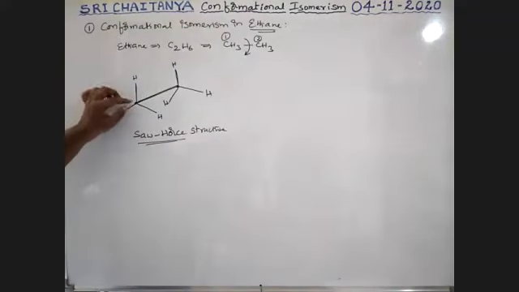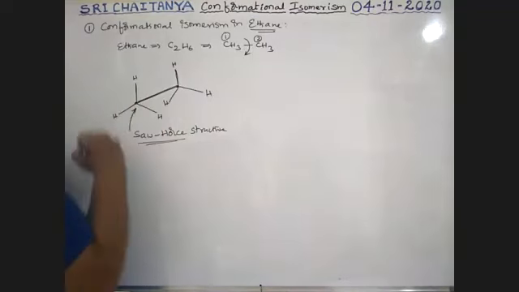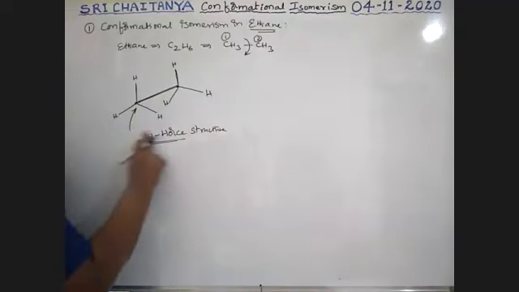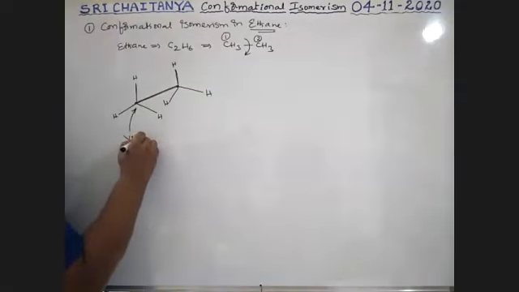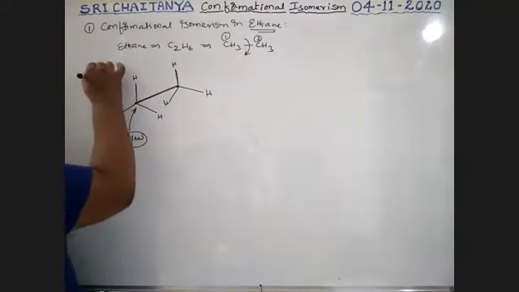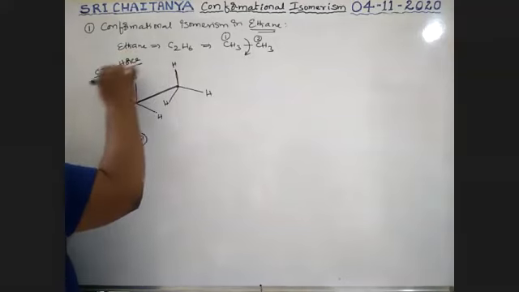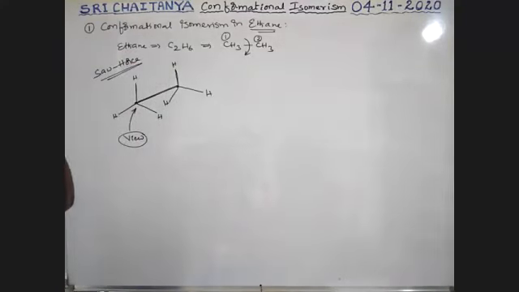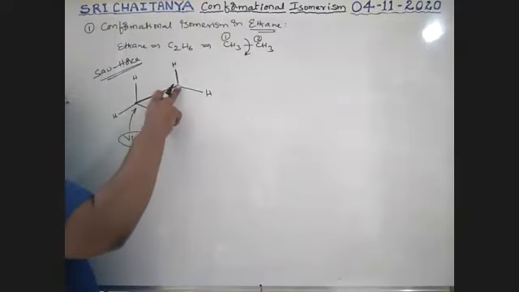Okay. See, boys, you can view this carbon from here. It is our viewpoint. This is the Sawhorse structure. View this carbon from here, so exactly the backside carbon is there.